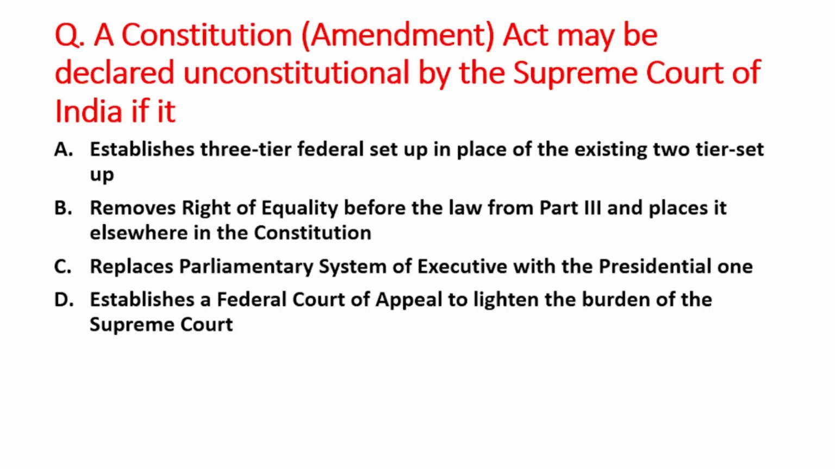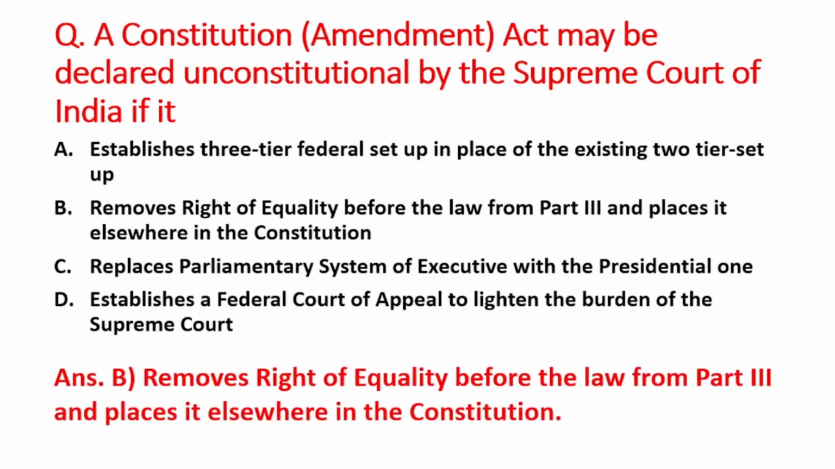Next question is A Constitution Act may be declared unconstitutional by the Supreme Court of India if it, A option is establishes 3-tier federal setup in place of the existing 2-tier setup. B option is removes right of equality before the law from Part 3 and places it somewhere else in the Constitution. C option is replaces parliamentary system of executive with the presidential one. And D option is establishes a federal court of appeal to lighten the burden of the Supreme Court. So right answer is option B, that is removes right of equality before the law from Part 3 and place it elsewhere in the Constitution.